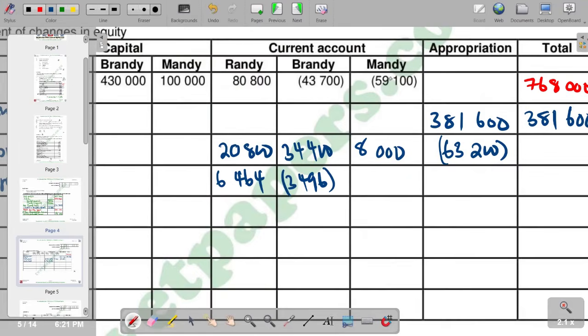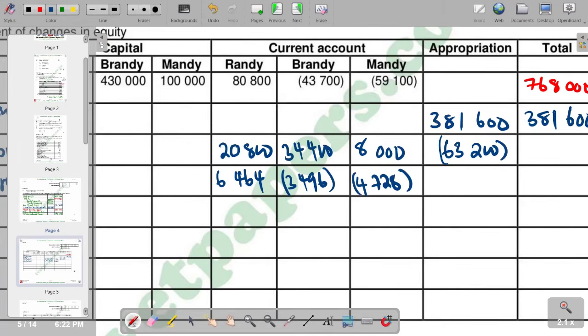And then we calculate again 59,100, we multiply it by 0.08. You see what we get when you multiply 59,100 times 0.08. We are going to get 4,728, and again, it is going to be a negative.